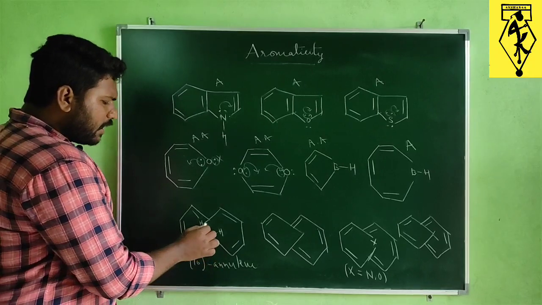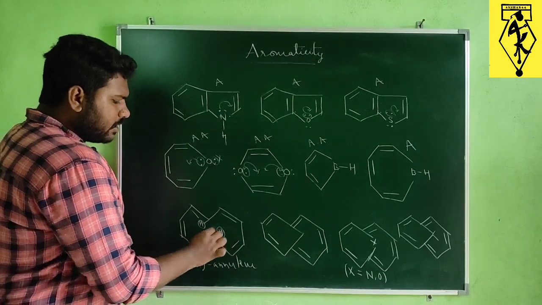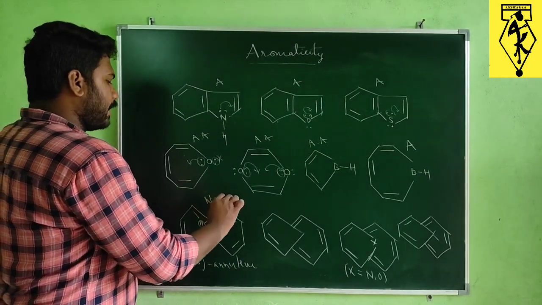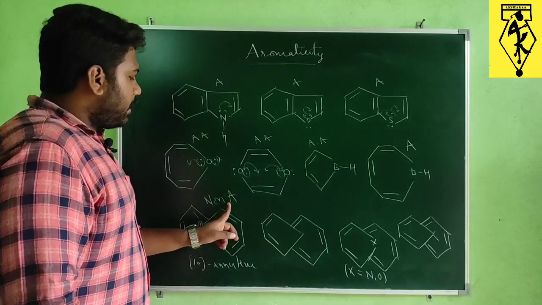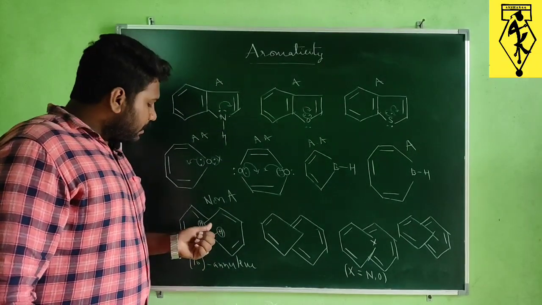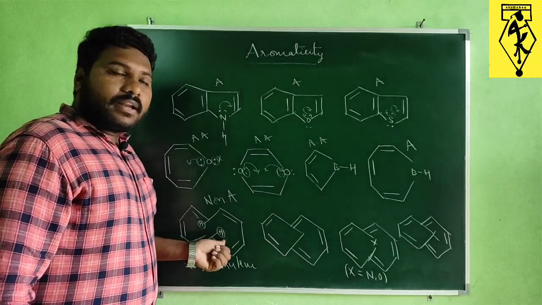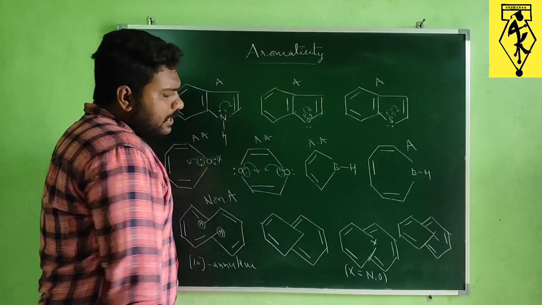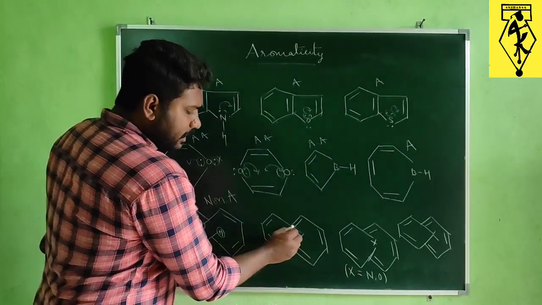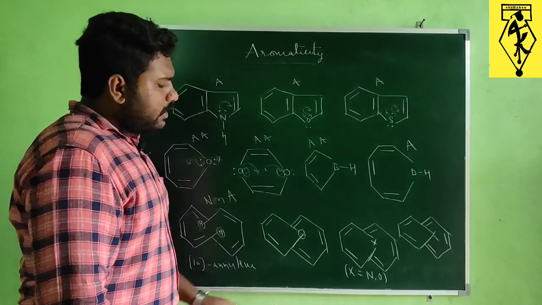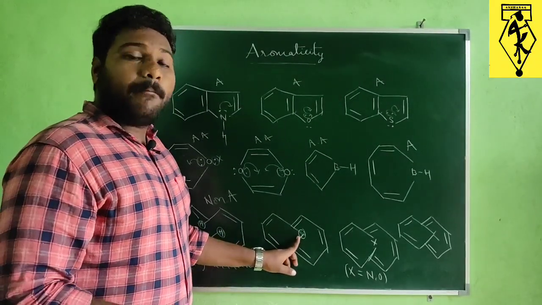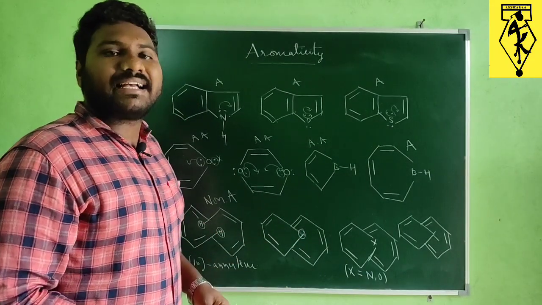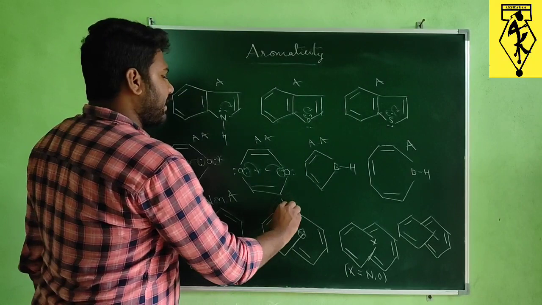And this one, because of transannular interactions of these two hydrogens, will act as a non-aromatic compound. Because here planarity is missing because of the two transannular hydrogen interactions. And if we take this compound, here every carbon is sp2 except this carbon. This carbon is present out of the plane. But even so, the existing planarity is sufficient to act as an aromatic compound. So this one will act as an aromatic compound.